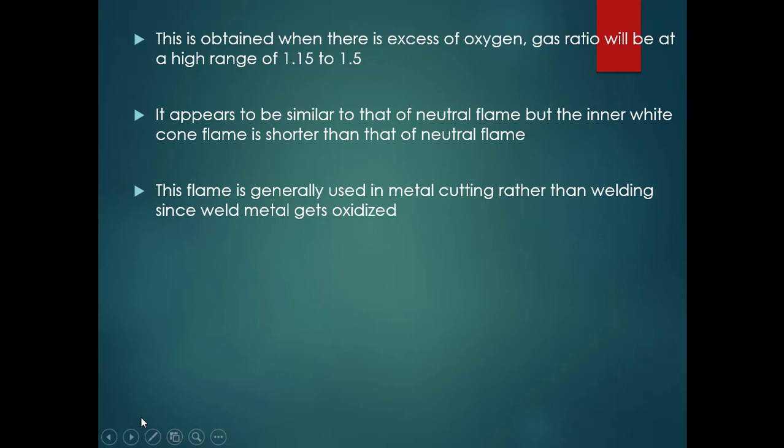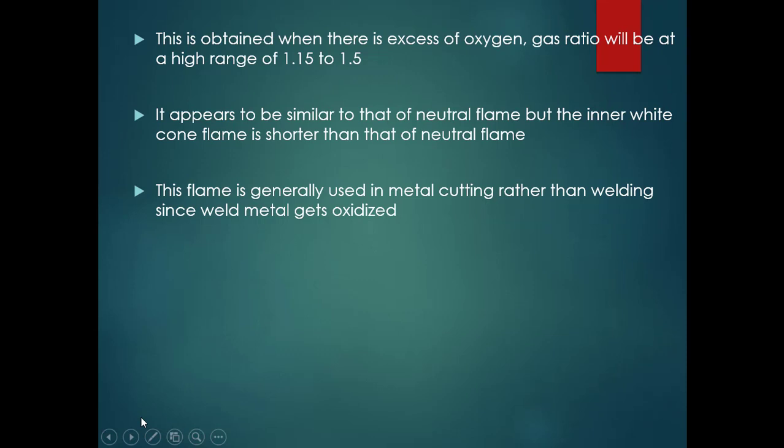Next comes the carburizing or reducing flame. When you supply acetylene in a large quantity, it results in a carburizing flame. It has three different cones: one is the inner whitish cone, the second is the intermediate whitish cone, and the third is the bluish envelope. So you can remember that. Again, we have a specific application of the carburizing flame, and we need to write that it is used in welding of alloy steel, cast iron and so on. And the third one is the oxidizing flame.